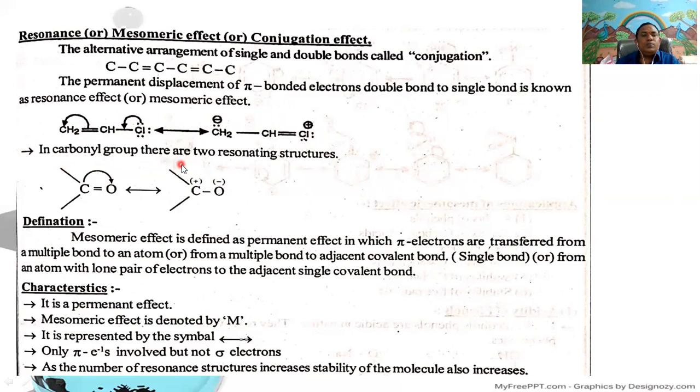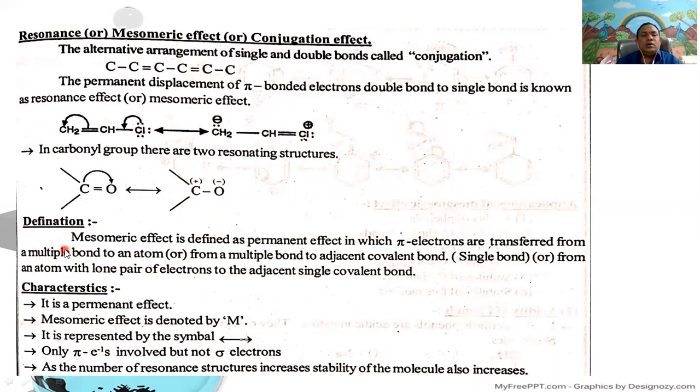In the carbonyl group, there are two resonating structures. One is C double bond O, with polarization of pi bonded electrons towards the more electronegative oxygen. It gives carbon a positive charge, oxygen a negative charge.